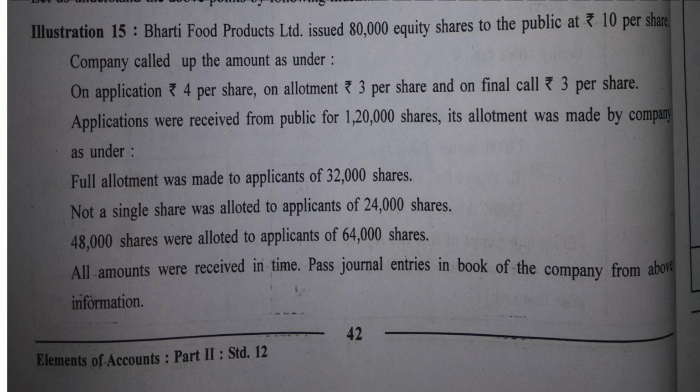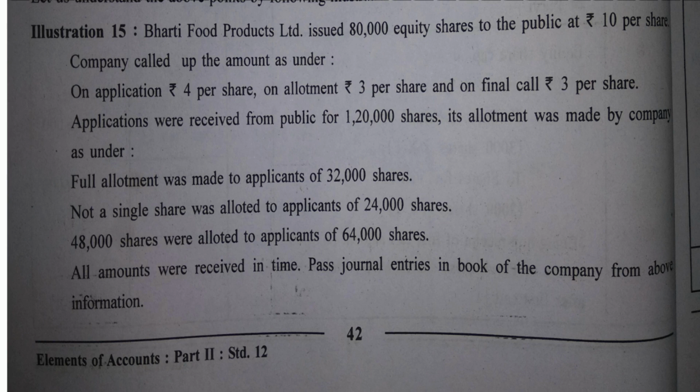See, applications have been received for 1,20,000 shares. So in simple case, what is to be done? 40,000 applications are to be rejected. This is what we do usually in each and every sum, isn't it? But here, the terms and conditions are different.